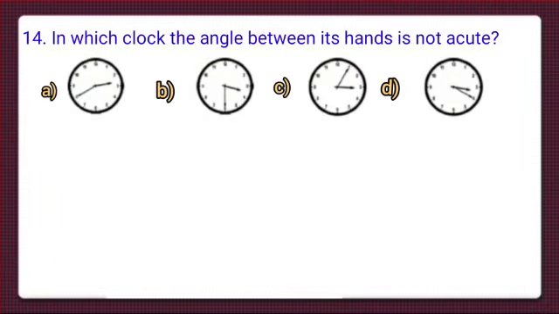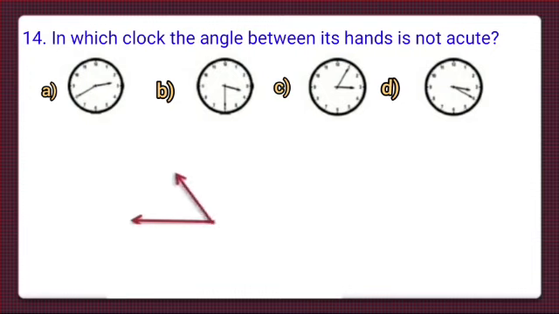Here is question number 14. In which clock the angle between its hands is not acute? Let's revise the angles once. What is acute angle? Yes, obtuse angle is greater than 90 degree and acute angle is less than 90 degree. It is bent inwards.